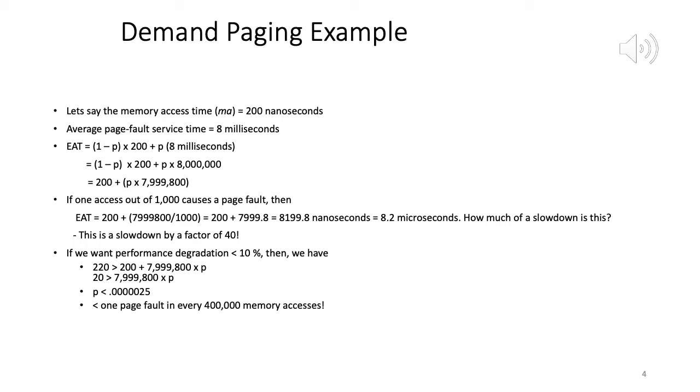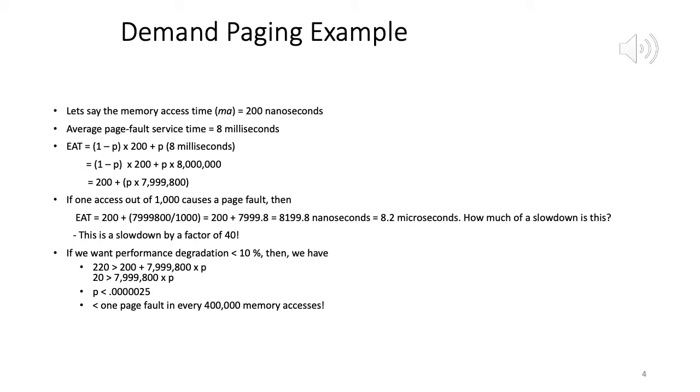Obviously if the page fault rate is high, let's say it's half, then what is the effective mean access time for P is 1 by 2? It is 200 by 2 plus 8 times 10 to the 6 by 2. Right. So you can see in that case the effective memory access time is quite high.